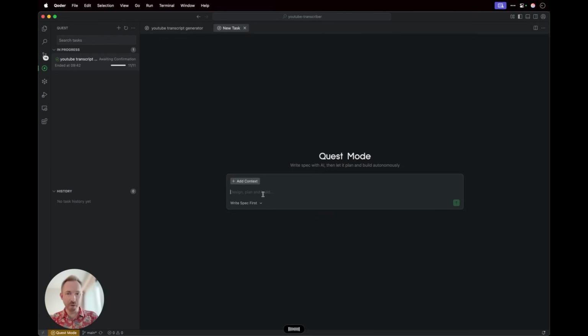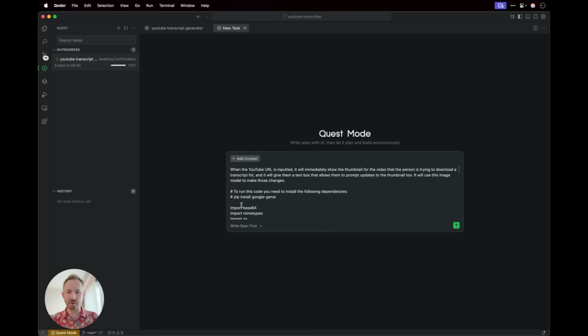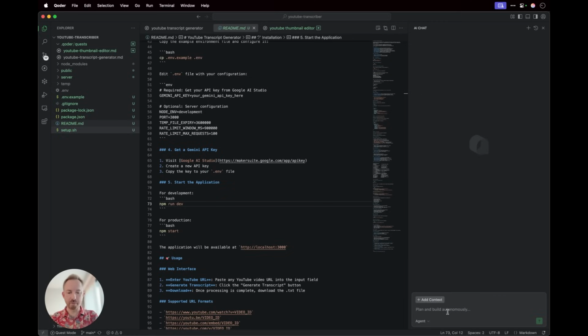When the YouTube URL is inputted, it will immediately show the thumbnail for the video that the person is trying to download a transcript for, and it will give them a text box that allows them to prompt updates to the thumbnail too, and it will use this image model to make those changes. And then again, we'll just paste in that code we grabbed from Google's AI Studio, and we'll get it to write the spec.